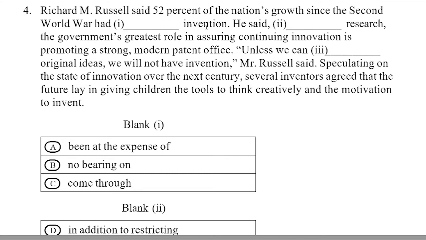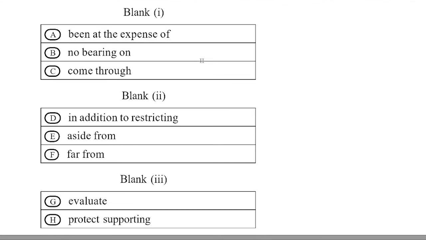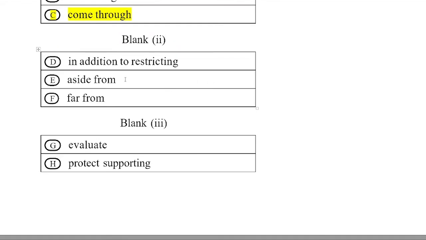Second answer is aside from. It is also a correct answer because it's about he said dash the research. Come to the research or aside is related. The correct answer. Third is protect, because without protecting, we will not be gaining the original interest of the scientist. So it will be correct.